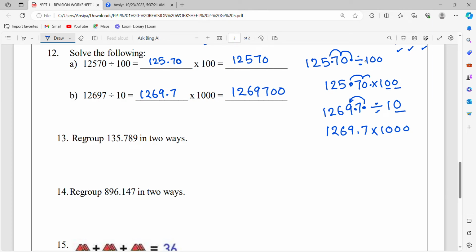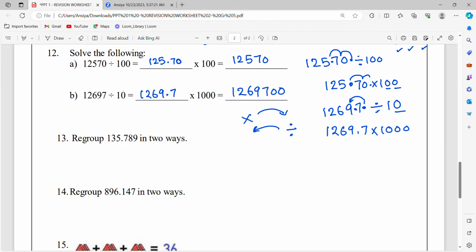1269,700. Okay, so only this rule. In multiplication, you move to the right side, whereas in division, you move the decimal point to the left side. If there is no decimal point, you think it's at the last. Okay. Moving to the next topic.